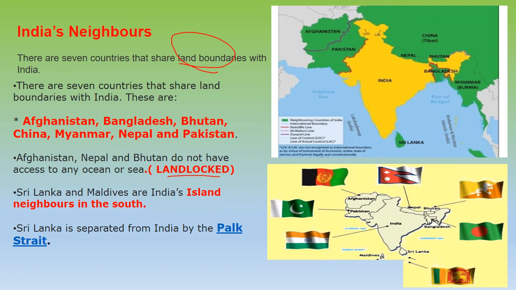And Sri Lanka and Maldives are the neighboring island countries in the south. Maldives comes here. This is Sri Lanka, and over here is Maldives. And we have also done that Sri Lanka is separated by Palk Strait from India. There is a strait here that is separating two land bodies. This particular strait we name as Palk Strait.